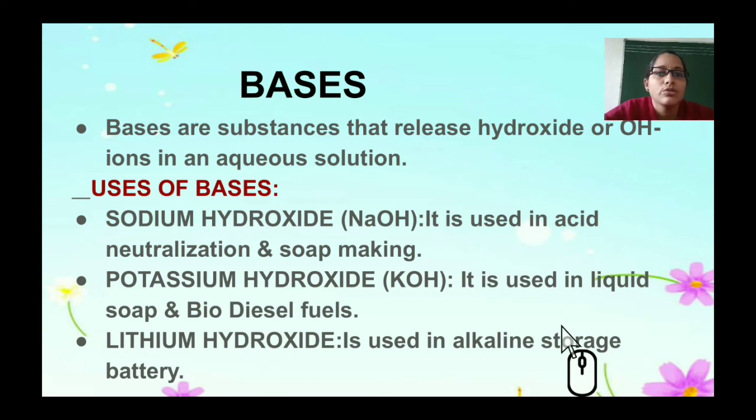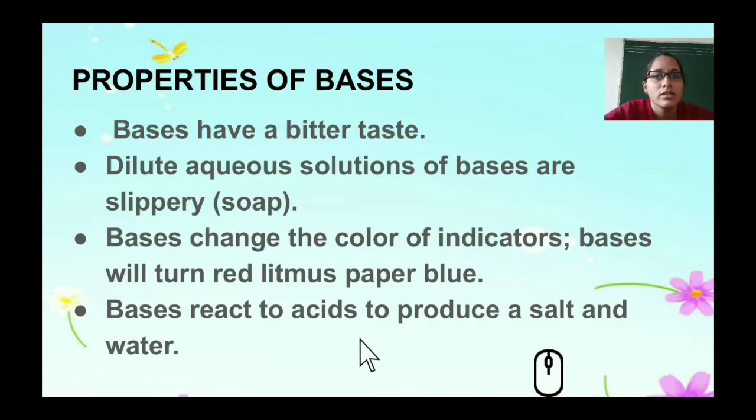It is used to neutralize acids and in manufacturing of soaps. Potassium hydroxide is a liquid soap and is also used in biodiesel fuels. Lithium hydroxide is used in alkaline storage batteries.